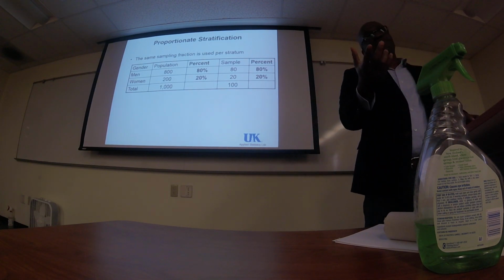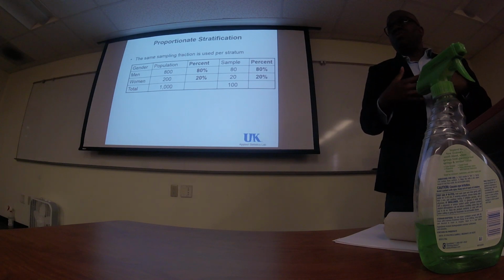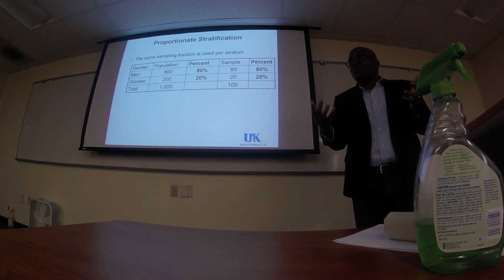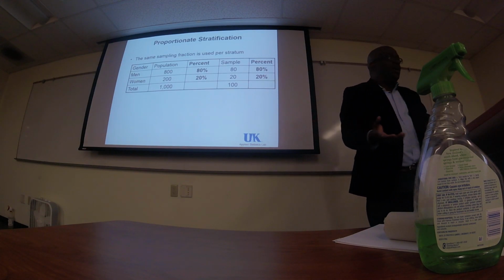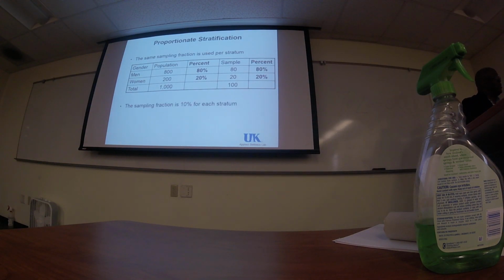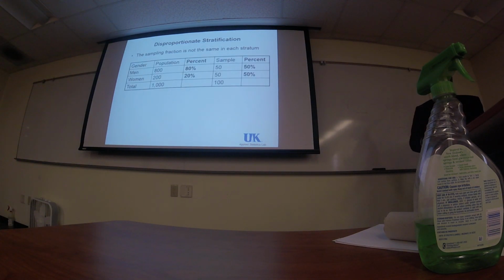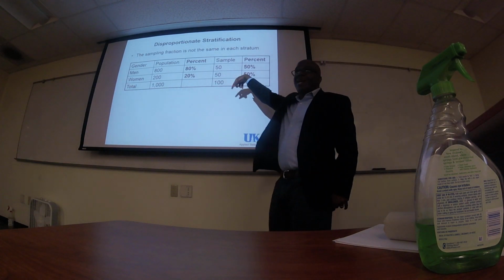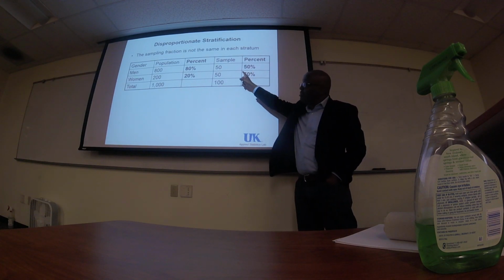If I were doing a sample of Kentucky as our example, the eastern region has low population density. If I'm trying to do a proportional sample, they will be underrepresented in my sample. Then this is now the other concept that we were talking about, that is disproportionate stratification. I can decide, no, I want my sample to be 50-50. 50 men and 50 women.